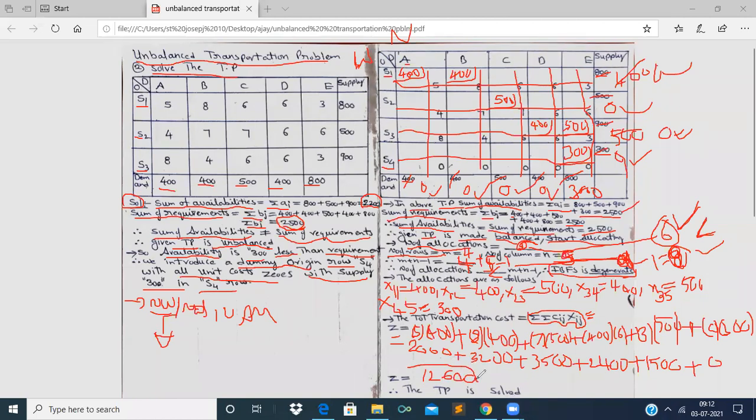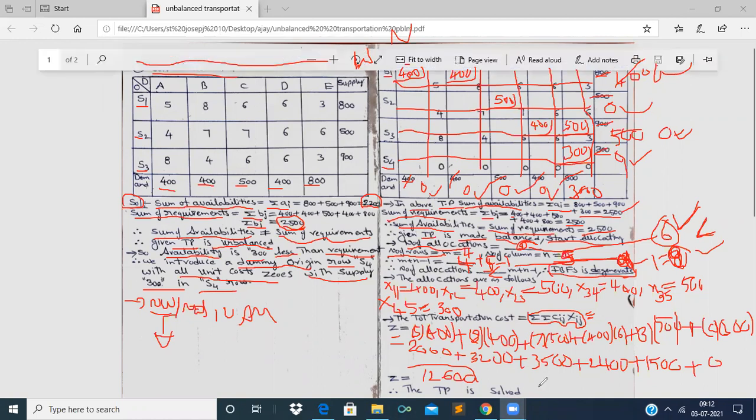So at last we write that the given transportation problem is solved. Therefore, it is the procedure of solving the given transportation problem when it is unbalanced, regarding the availability.